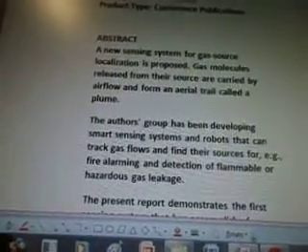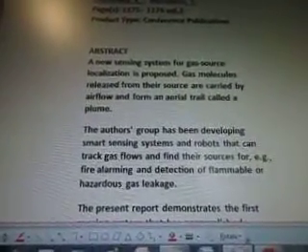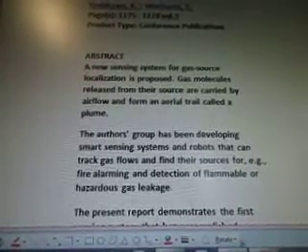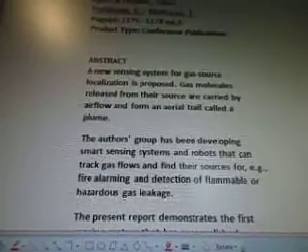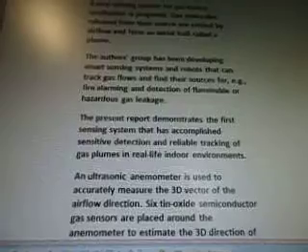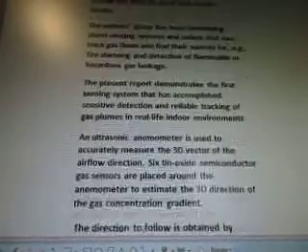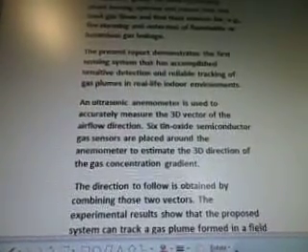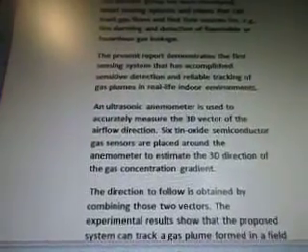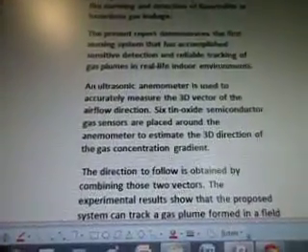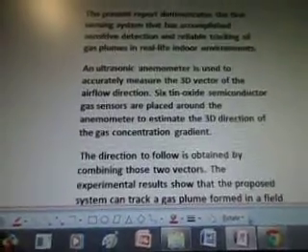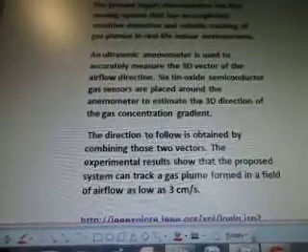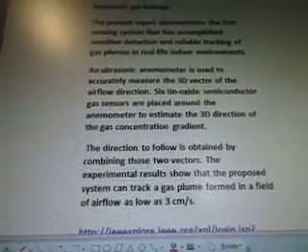Gas molecules released from their source are carried by airflow and form an aerial trail called a plume. The authors group has been developing smart sensing systems and robots that can track gas flows and find their sources for fire alarming and detection of flammable or hazardous gas leakage. The present report demonstrates the first sensing system that has accomplished sensitive detection and reliable tracking of gas plumes in real-life indoor environments. An ultrasonic anemometer is used to accurately measure the 3D vector of the airflow direction.